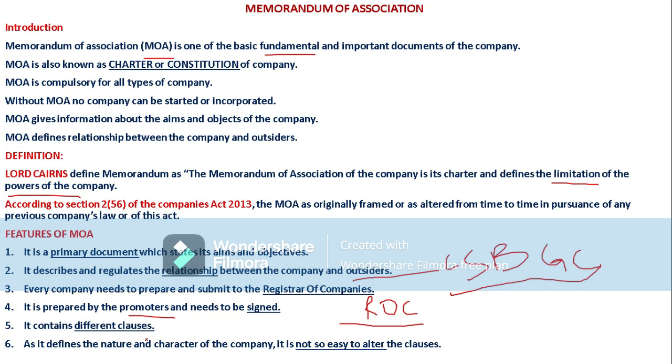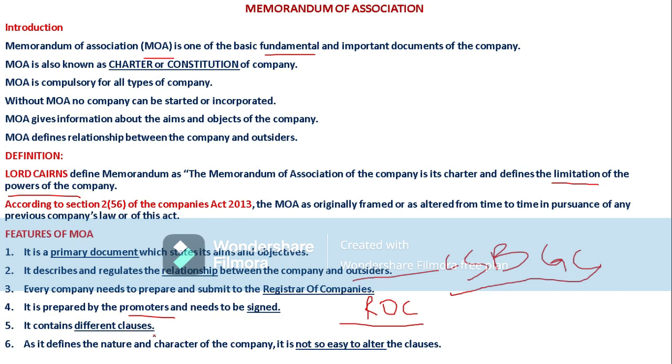So what are those clauses? Six clauses can be studied under the memorandum of association, like name clause, object clause, capital clause or subscription clause, association clause. Different aspects can be studied under this memorandum of association. What do these clauses say? According to the company's law, there should be a legal requirement, and according to that legal requirement, these clauses are formed.